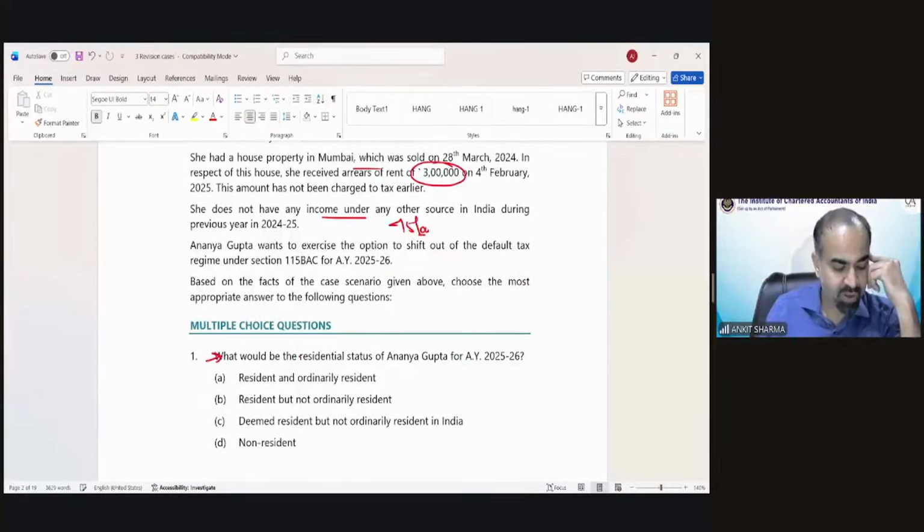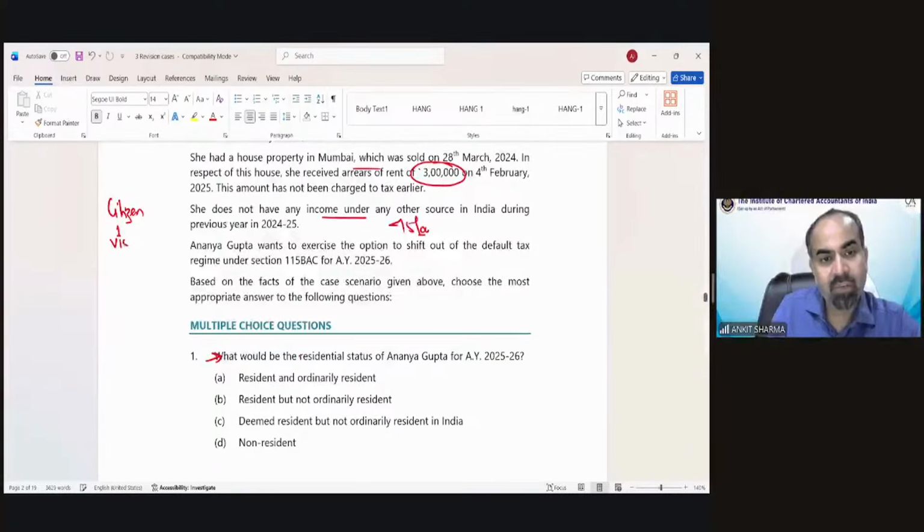So we have to solve the first point. Because in this question, you can see she is a citizen of India and comes to India for visit. So only the first condition, more than 182 days in India, would be applicable.